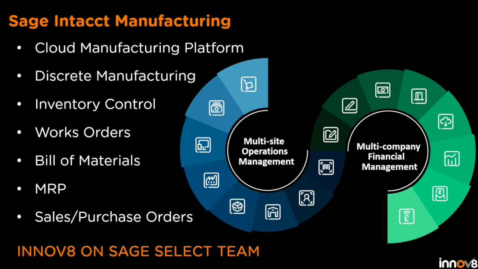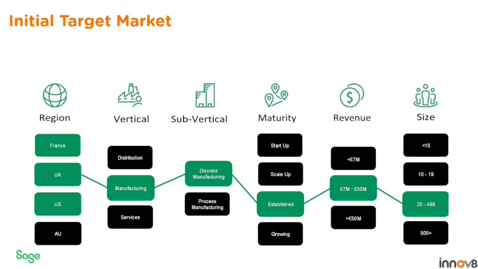So the initial target market for Sage Intacct Manufacturing is, of course, the UK, with France and the US on board as well, manufacturing businesses which are focusing on discrete manufacturing and have an established process, really.